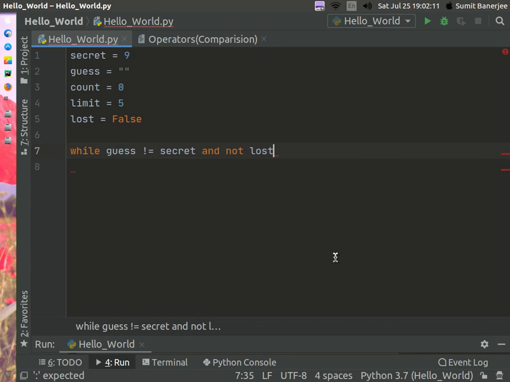So you say while guess is not equal to secret and not lost, type a colon and then enter.